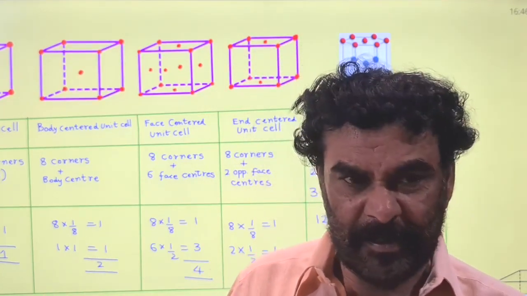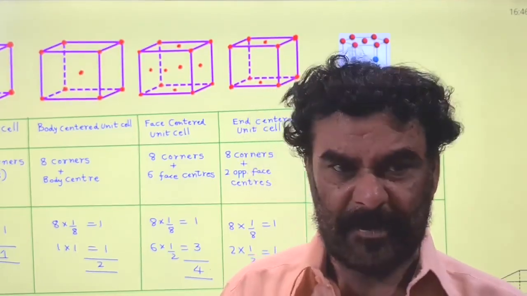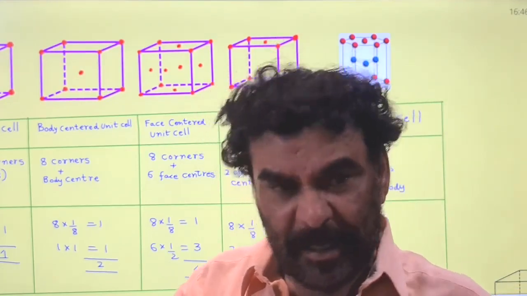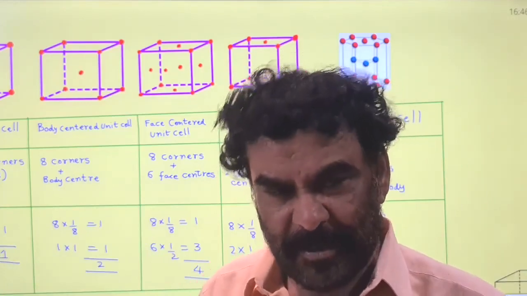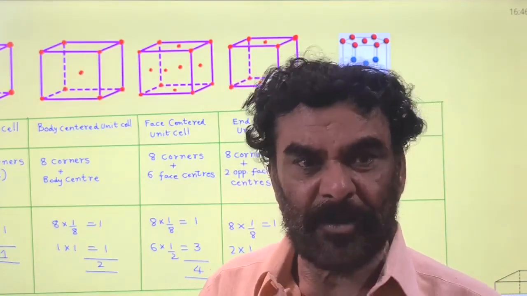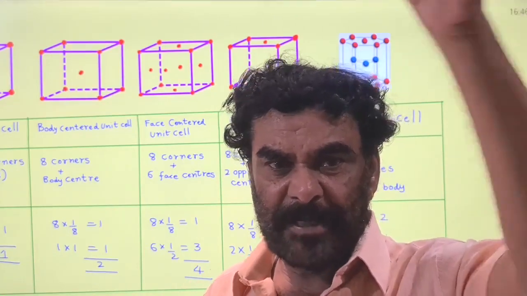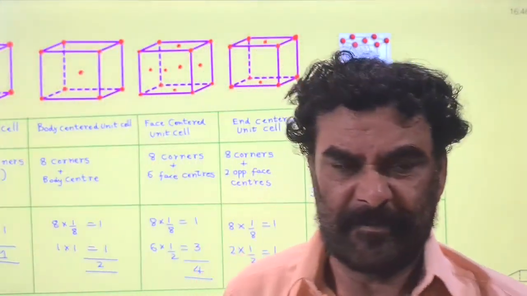Cubic is the same, and rhombohedral is also the same. A is equal to B is equal to C. The three edge lengths are the same. Coming to angles, for the cubic system, alpha is equal to beta is equal to gamma is equal to 90 degrees.